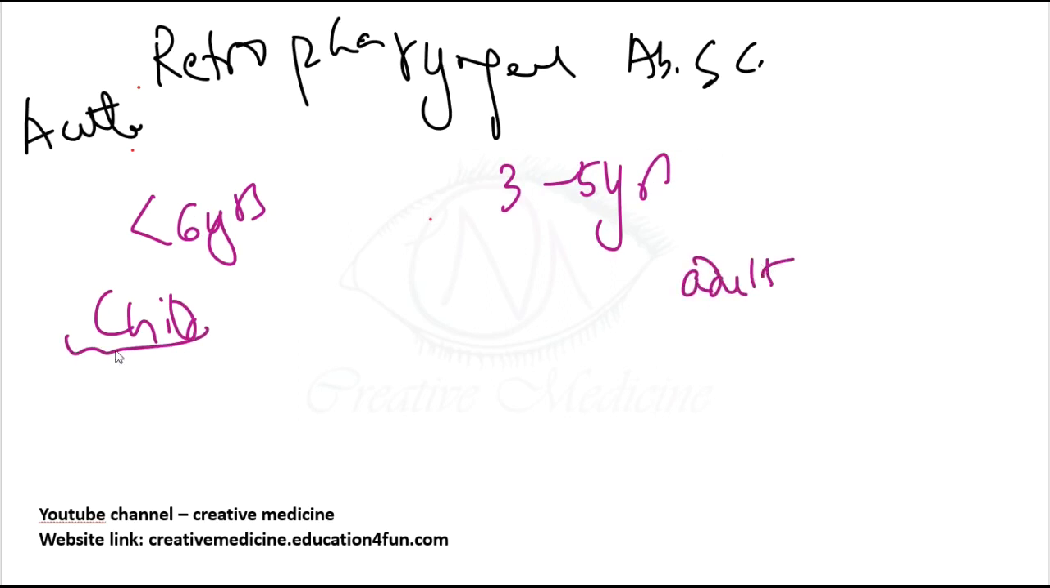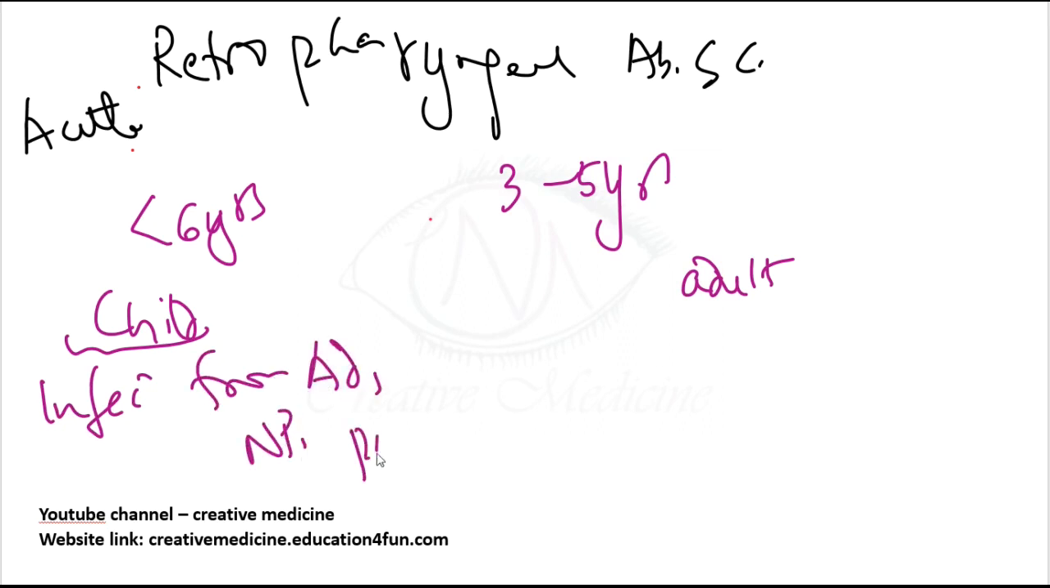If it is seen in children, the most common cause is suppuration or abscess of the retropharyngeal space due to infection from other sites, like infection from adenoids or nasopharynx, or posterior nasal sinus or posterior nasal cavity infections. In all these conditions, infection spreads to the retropharyngeal space, causing retropharyngeal abscess.